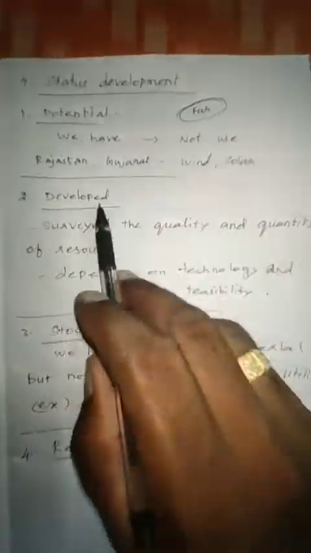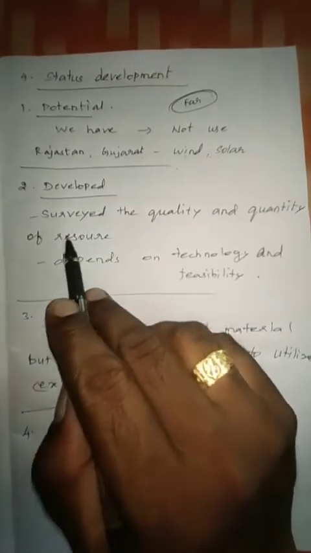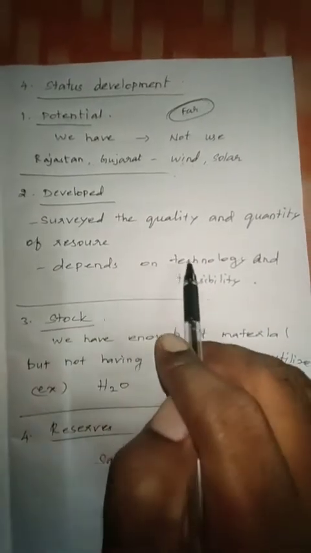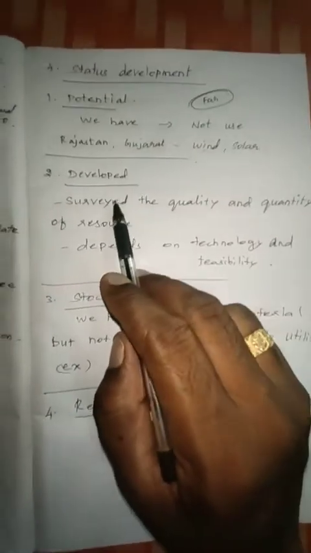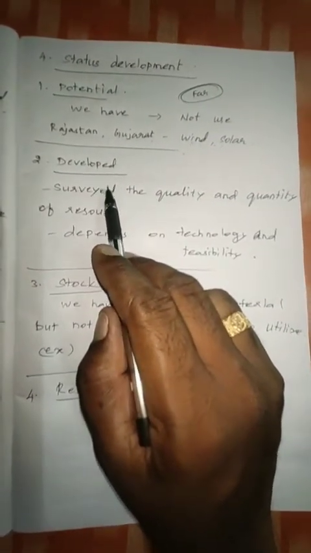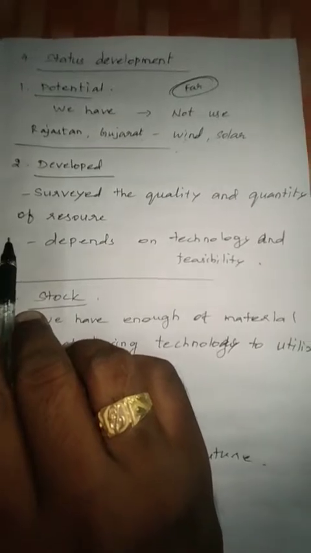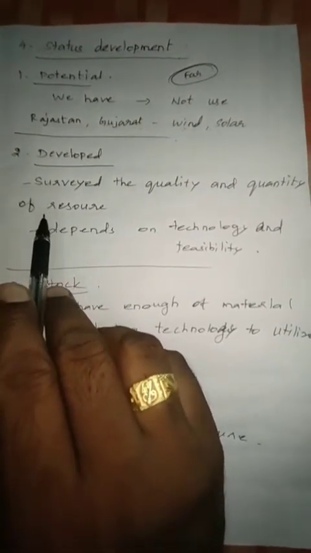Second one, developed. Status development, developed: the quality and quantity of the resource is surveyed, and it depends on technology and feasibility. For example, some minerals, some resources are surveyed by our government: how much is there, what the quality and quantity are, everything surveyed.